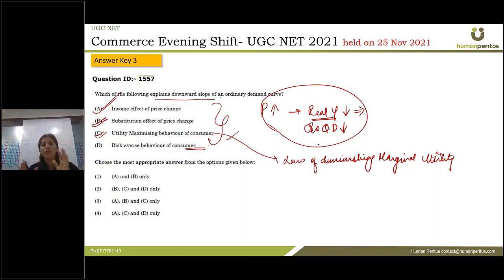So it also shows a negative relationship between the utility and the quantity of the commodity consumed. So all these three explain the downward slope of an ordinary demand curve, and accordingly our answer C is the correct answer for this. Third.